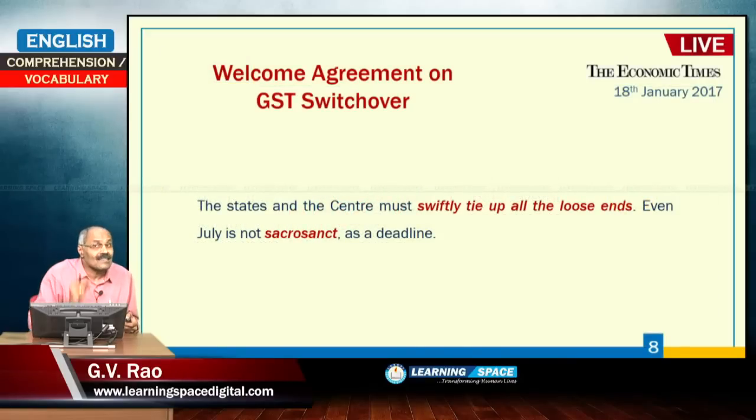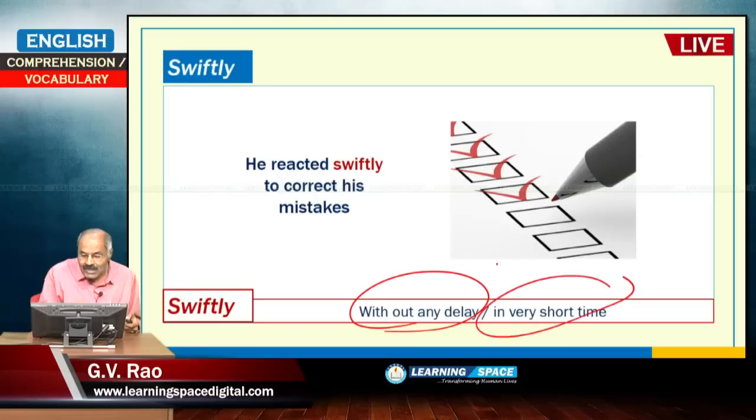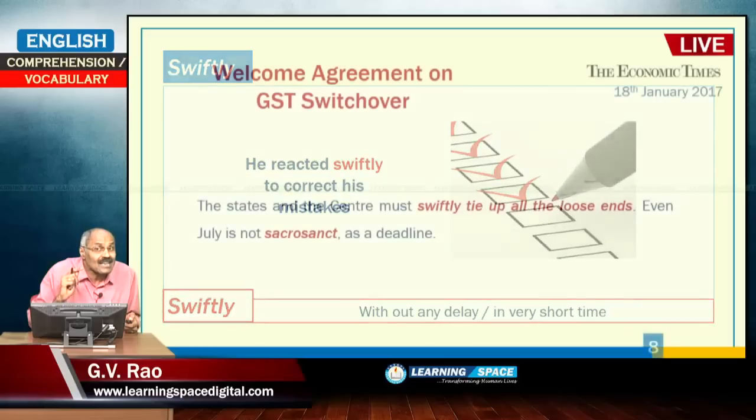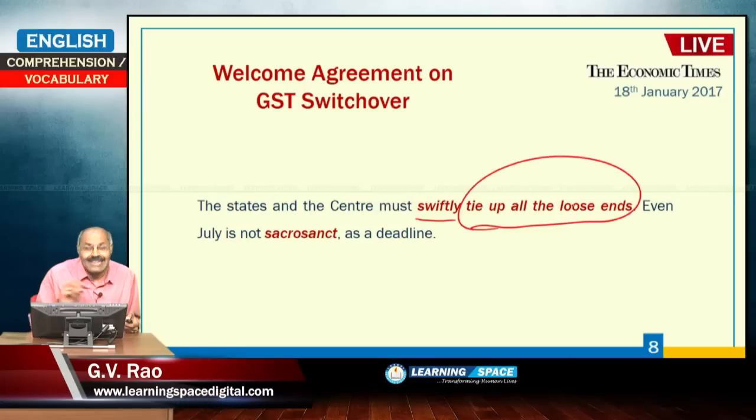The states and the center must swiftly, meaning acting in a fast way without delay, swift action is required. That means without any delay, in very short time, if action is taken, then only you have to use swiftly. The states and the center must swiftly tie up all the loose ends.